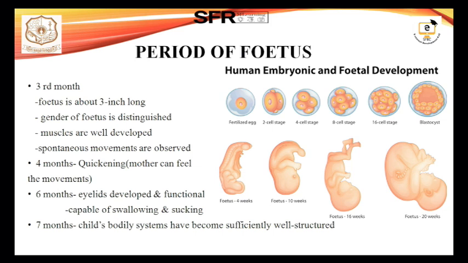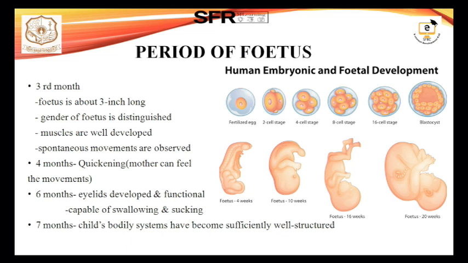In this period we will see the body systems that had their origin earlier. In the embryo stage we saw that this layer will develop into this organ, and that layer into that organ. The actual development occurs in this stage, the period of the fetus. During this stage the various body systems which had their origin in the earlier stage now become well developed and functional. They develop into structures and also get functions. In separate months there are separate development stages.